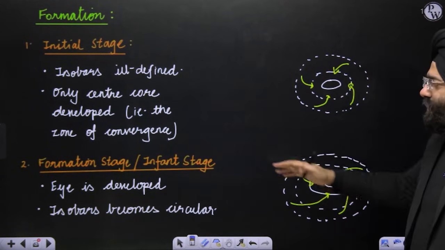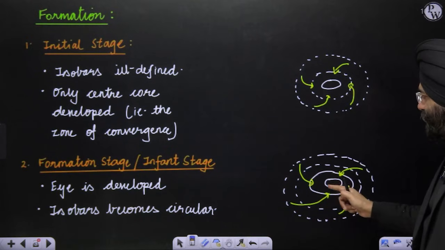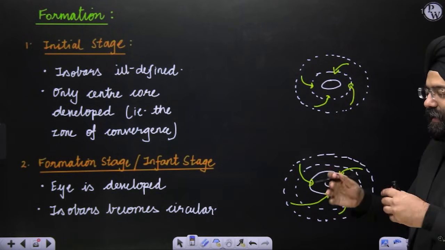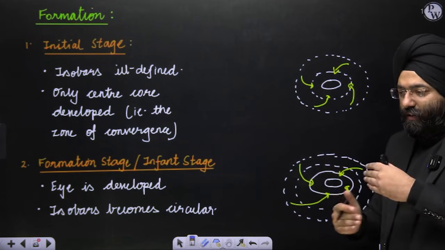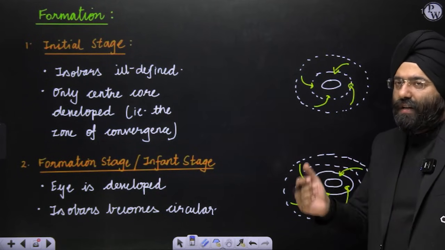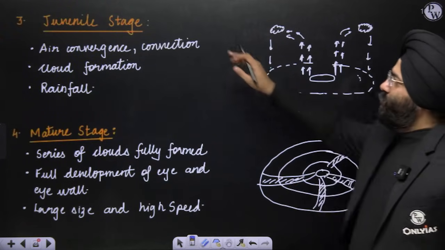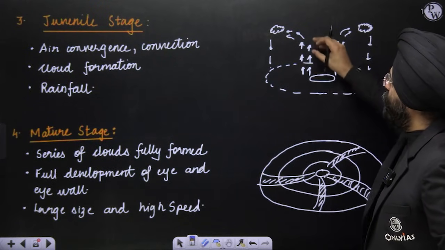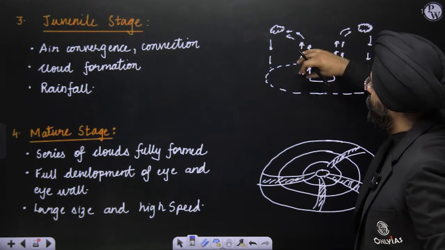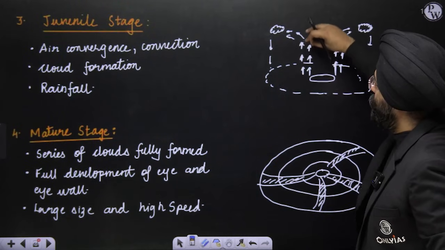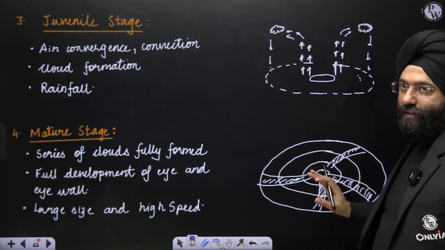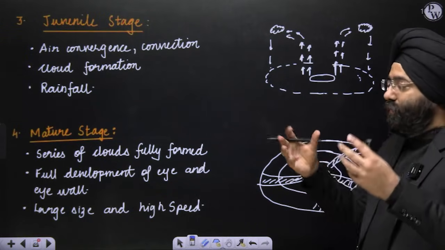Slowly, in the formation of the infant stage, the center part, the eye, is developed, and the isobars are more circular. That means the cyclonic conditions are intensifying a little bit. Beginning. Juvenile stage, where you see again certain convergence and certain rising: the warm air will rise in the form of vapor, and then certain cloud formation will take place and certain rain will also take place. So again, the cyclone is developing now.